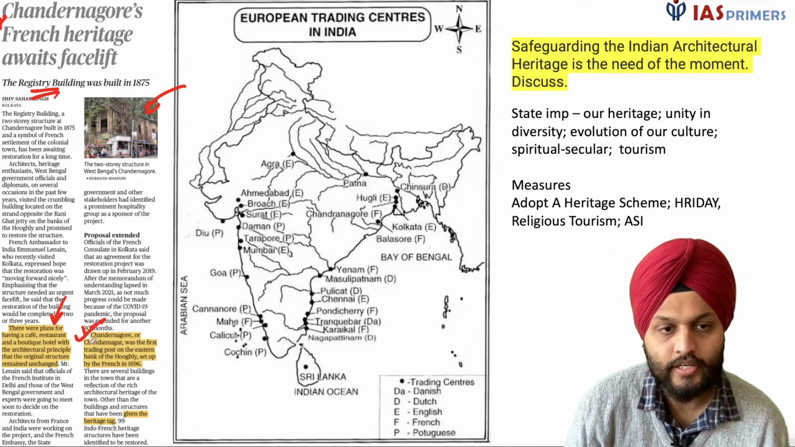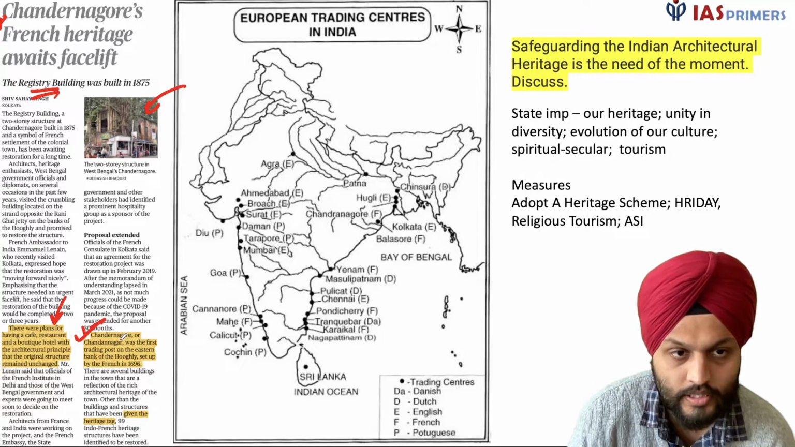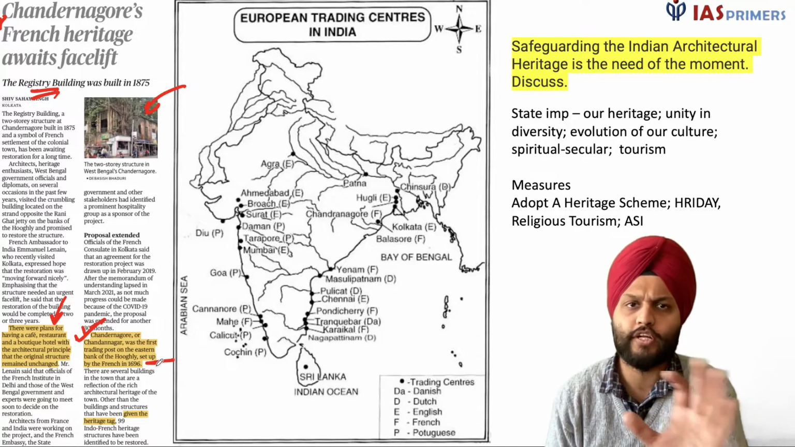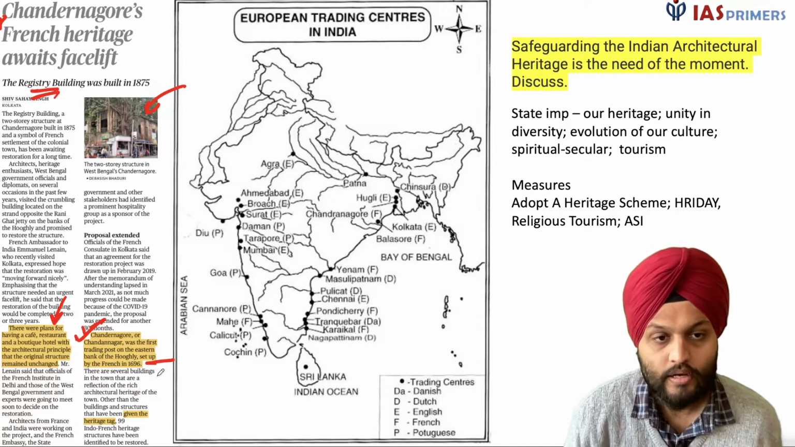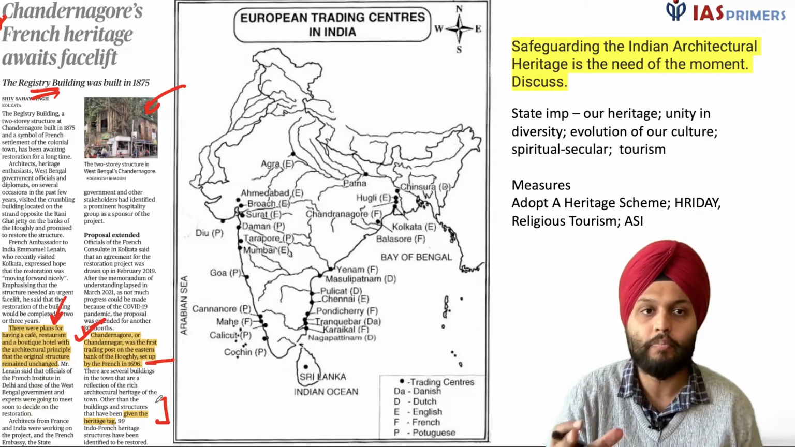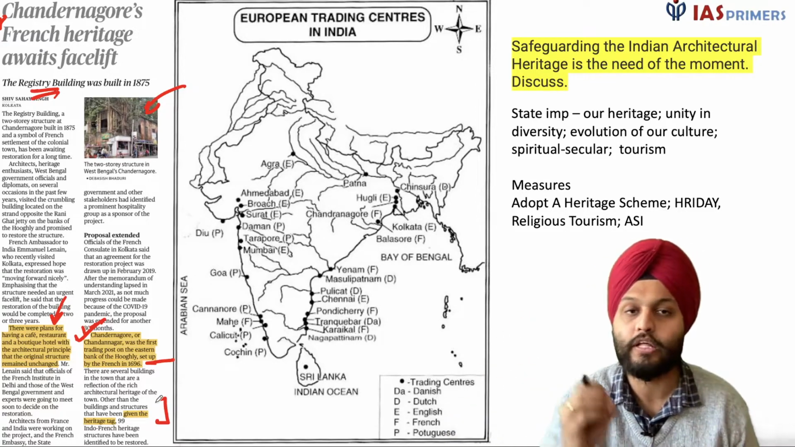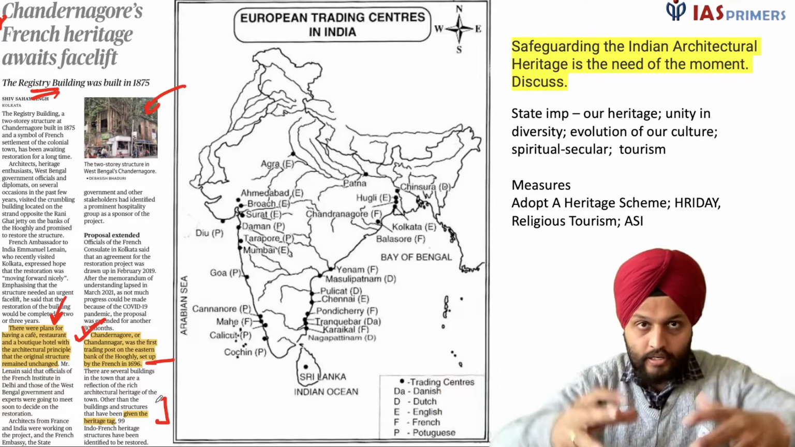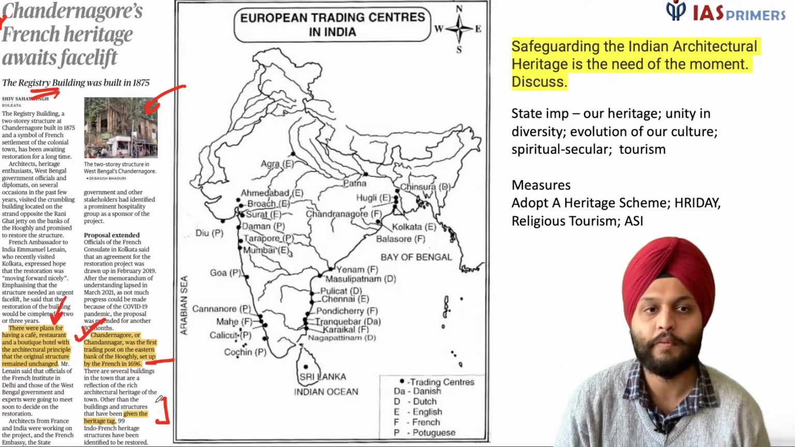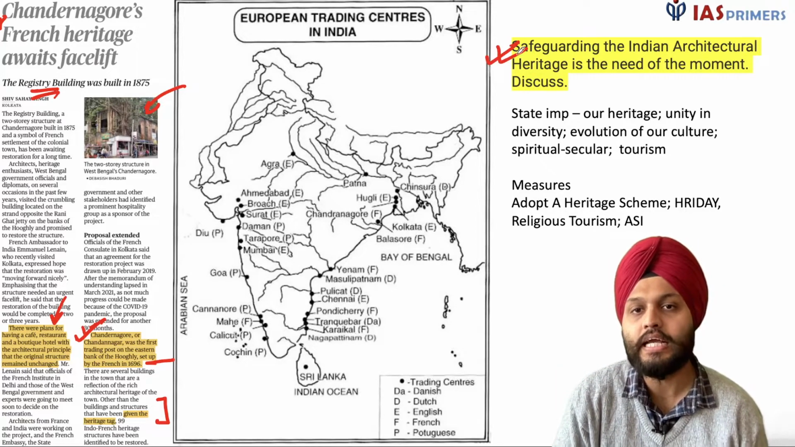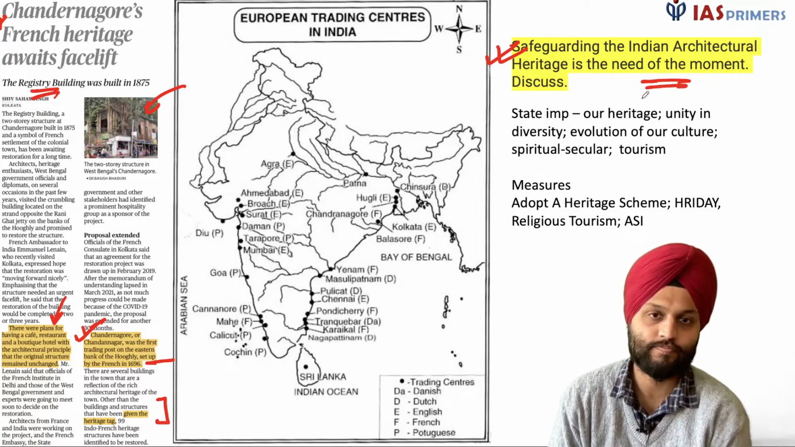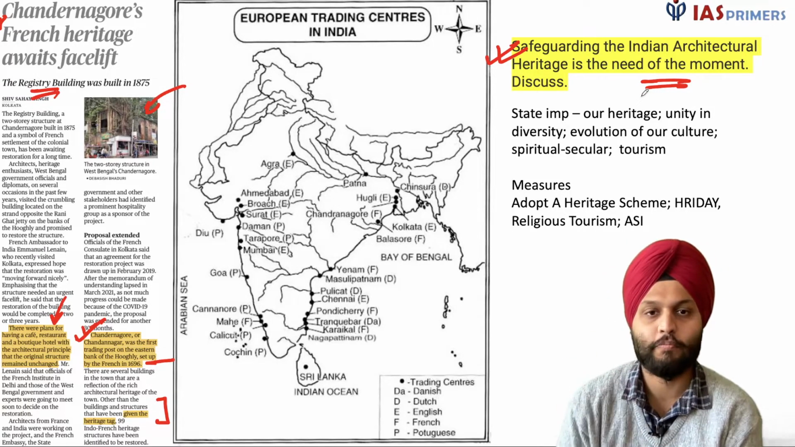And beyond Chandernagore, this settlement of Chandernagore was established in 1696, and you know it is a French settlement. Okay, then beyond this there are certain other sites also. So this is a heritage site, but there are certain other sites also that need to be restored. They need to be brought under the umbrella of heritage. They are also important. So here I have a question before you. Safeguarding the Indian architectural heritage is the need of the moment. Discuss. Right? So this is the question before you.